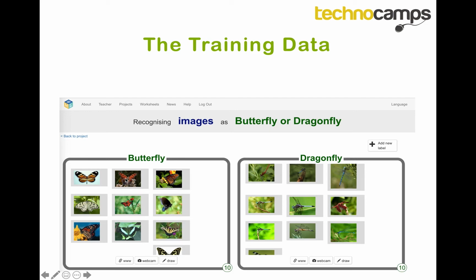As you can see, the body of the butterfly, some of them can be quite long and thin, but most of them are quite small and wide. But dragonflies are often quite long and thin. So hopefully using these data sets, the computer will be able to pick up those patterns, the pattern of the butterfly, the pattern of dragonflies, and what they look like.